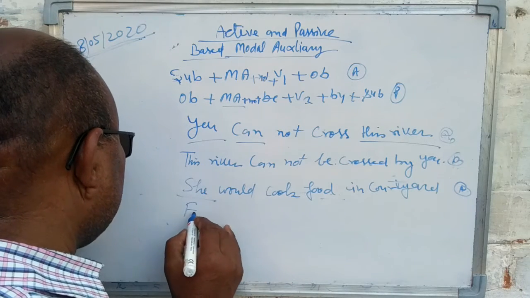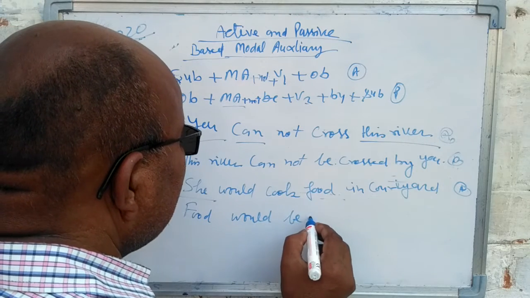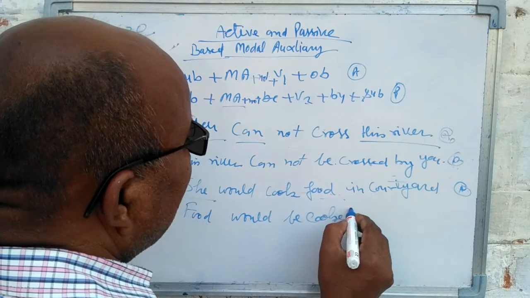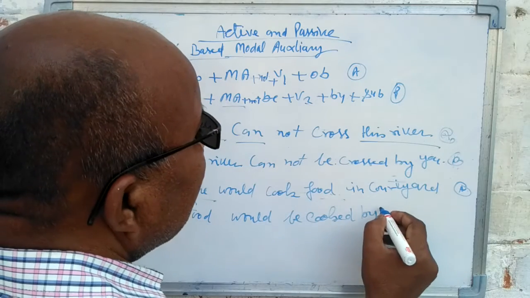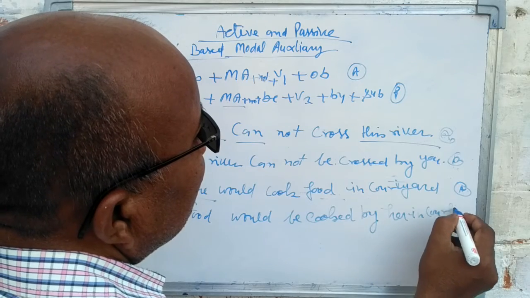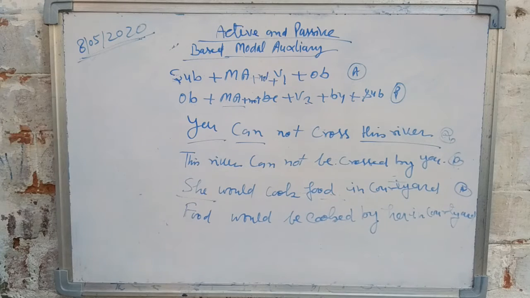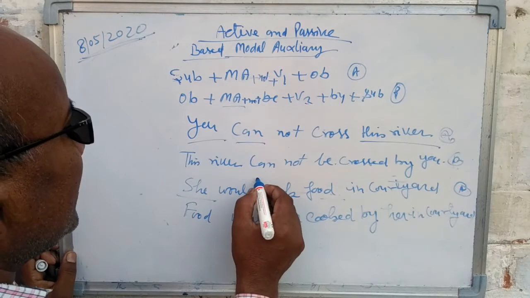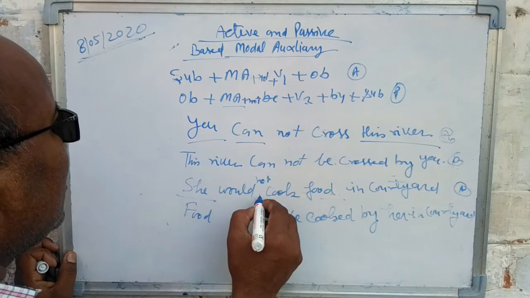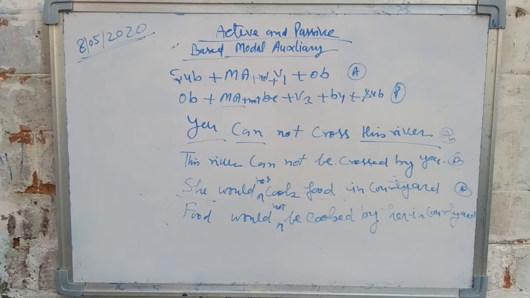Food would be cooked, third form, by her in the courtyard. Thus you can change a negative sentence of active voice into passive. Here I did not write not, but you should use not. So this sentence is negative.